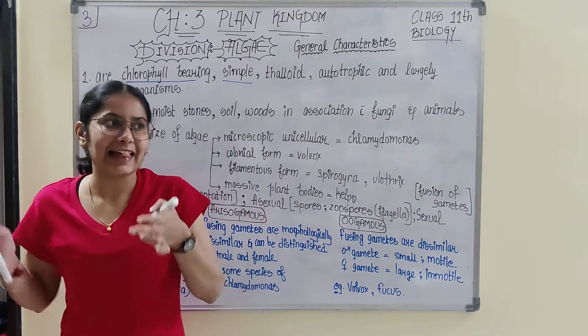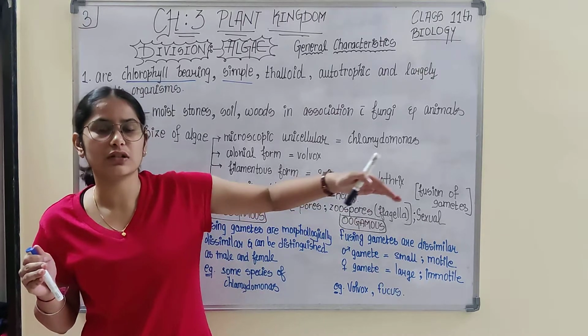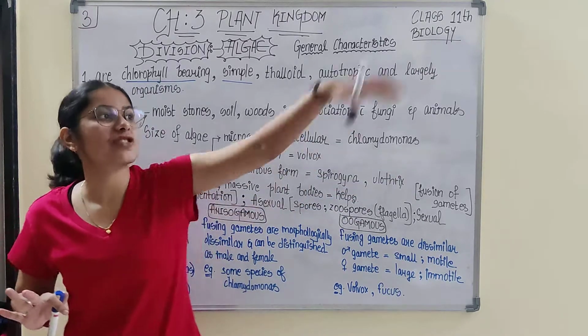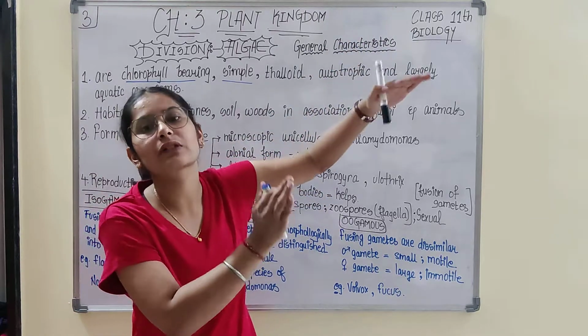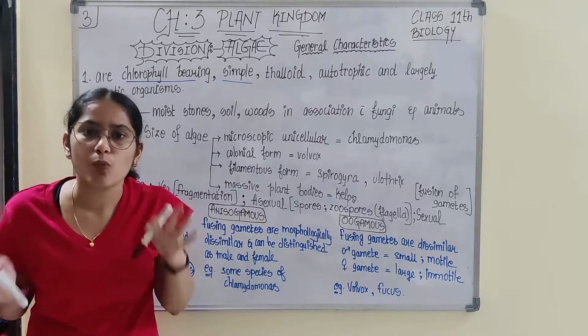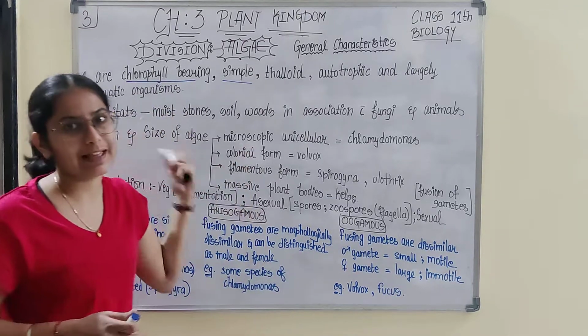According to evolution, algae is underdeveloped and angiosperm is the most developed. So we are slowly developing and moving towards that. So we are starting with the most simple and not much developed plant, that is algae.